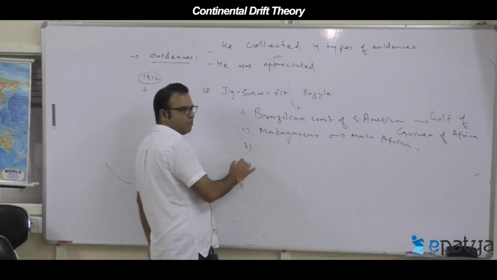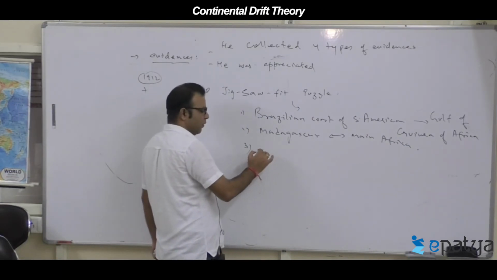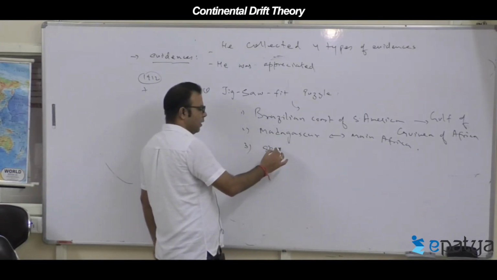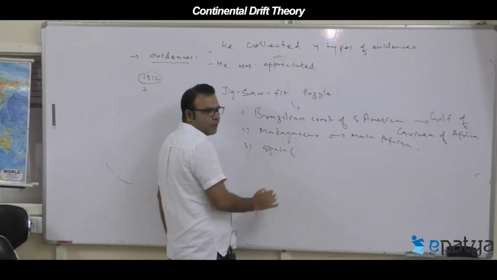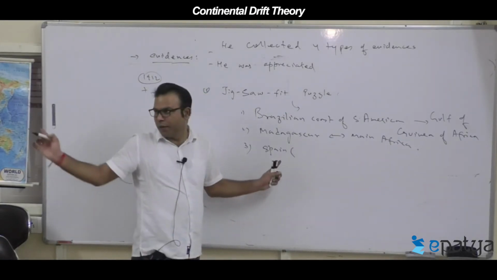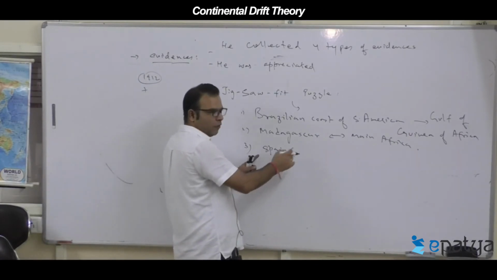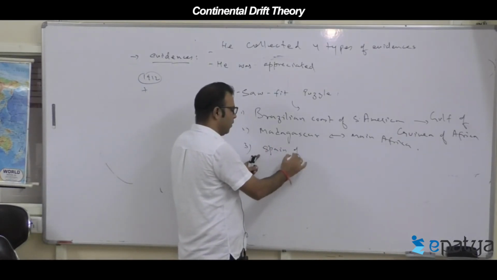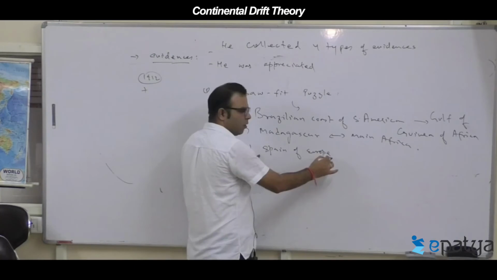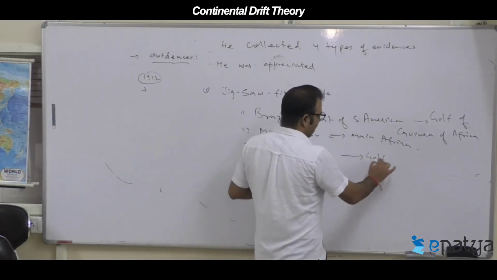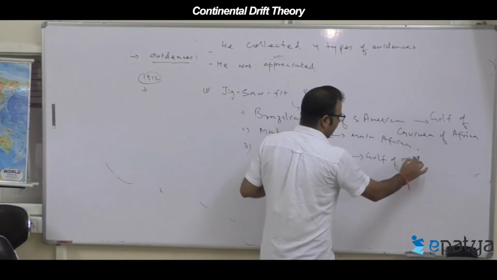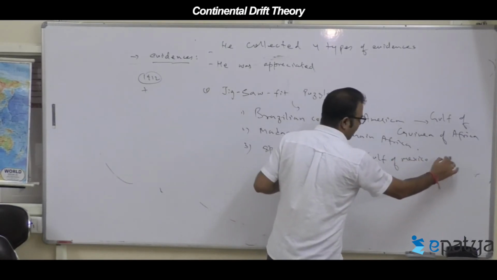Now, third example: the Spain region, Spain, Portugal, this is called Spain of Europe, fitted with whom? Gulf of Mexico, Gulf of Mexico of North America.